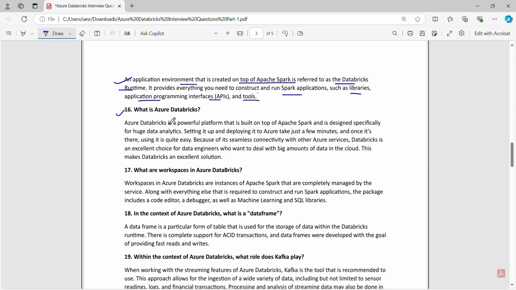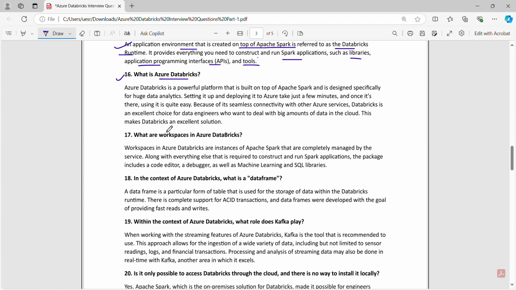Number 16. What is Azure Databricks? Azure Databricks is a powerful platform that is built on top of Apache Spark and is designed specifically for huge data analytics. Setting it up and deploying it to Azure takes just a few minutes. And once it is there, using it is quite easy because of the seamless connectivity with Azure services. Databricks is an excellent choice for data engineers who want to deal with big amounts of data in the cloud. This makes Databricks an excellent solution.